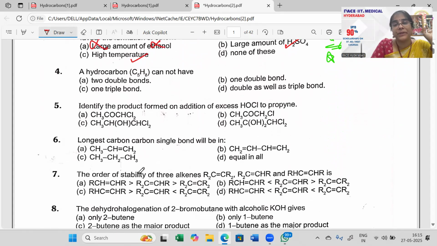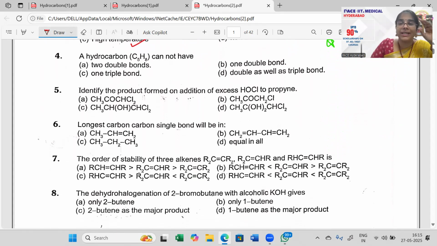Next, the hydrocarbon C5H8 cannot have what? It cannot have a double bond and a triple bond. Just try, check it out. You cannot draw a double bond and a triple bond both together in a C5H8 molecule. I want you to do that and check it out.